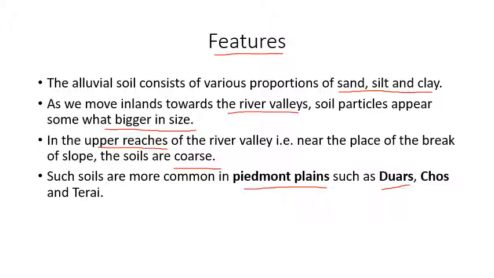We call this area as Duar. After that, Chos. These are small seasonal streams in Punjab and Haryana. And Terai. Terai is a marshy land at the foothills of Shivalik. We see there is a marshy area that is called Terai. So such soils you can see in the Piedmont region, that is the areas of foothills. I hope it is clear to you people.